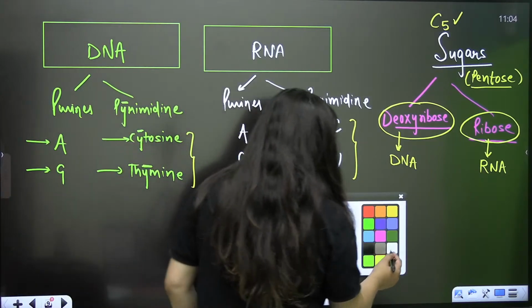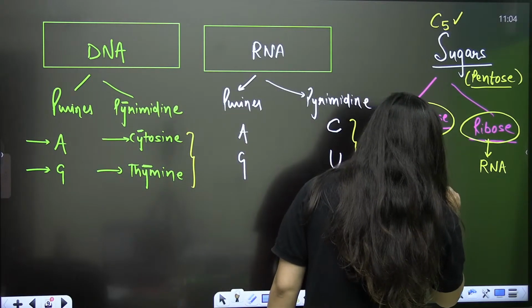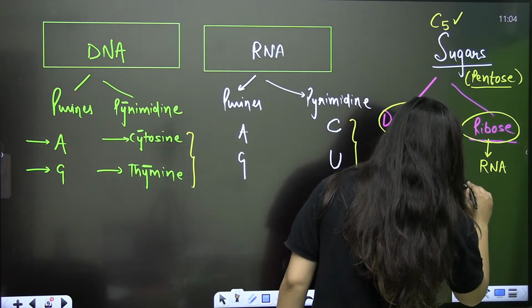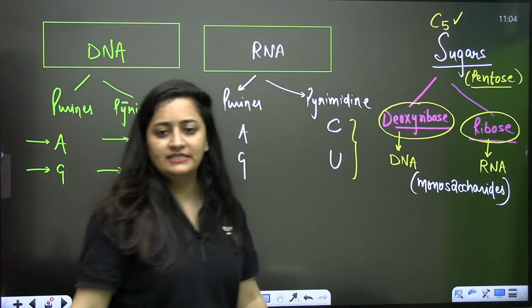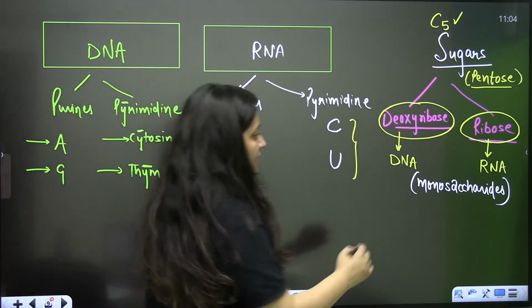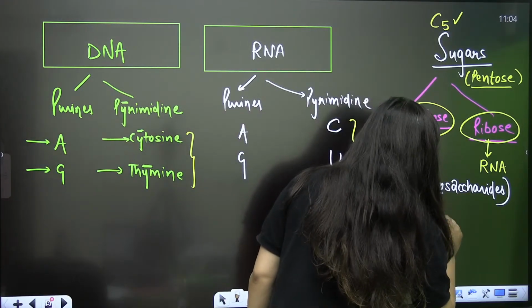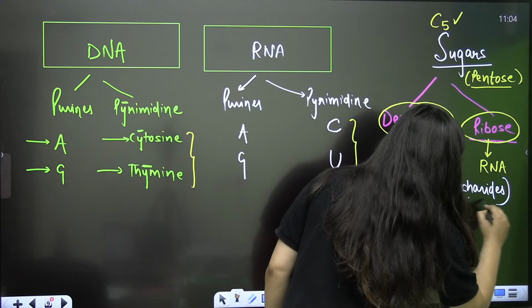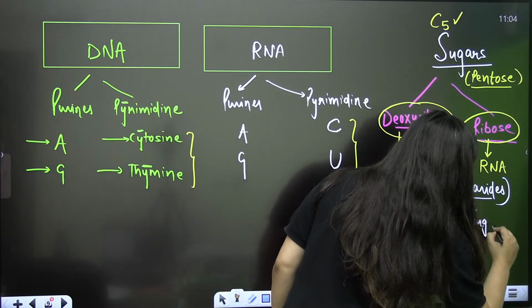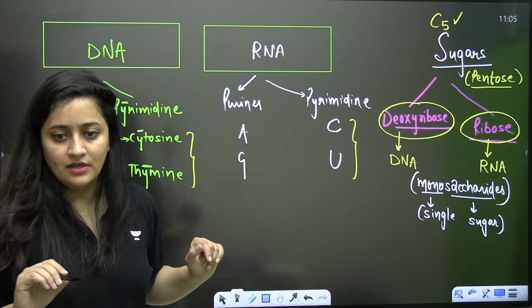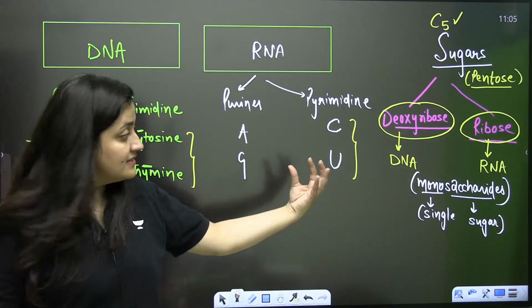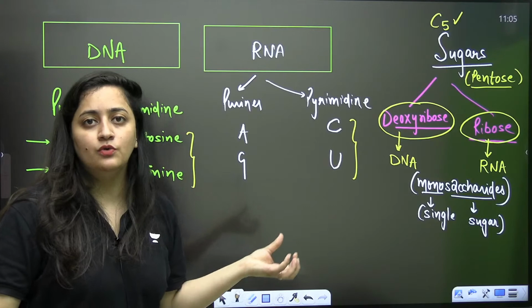Now, these sugars are monosaccharides. Mono means single, saccharide means sugar, so it is a single sugar. It's a biomolecule.